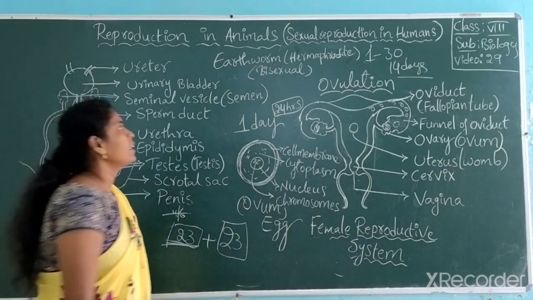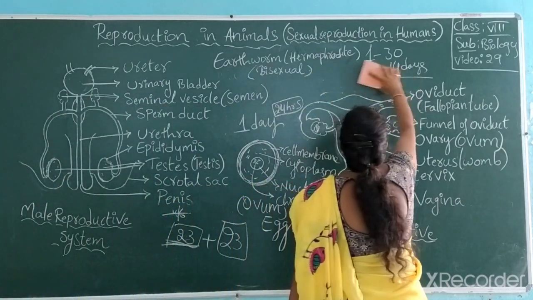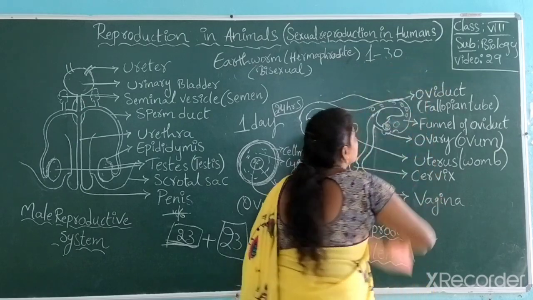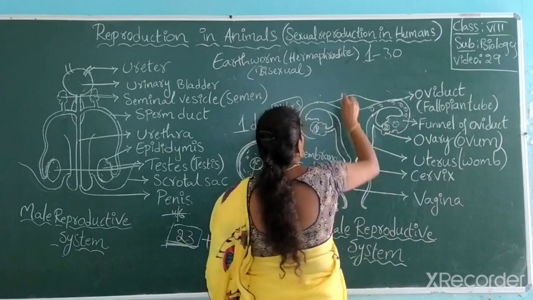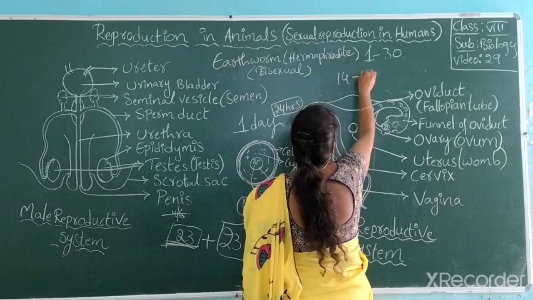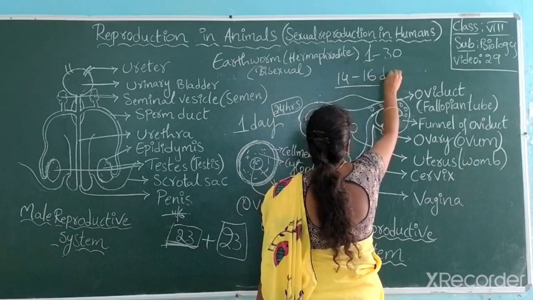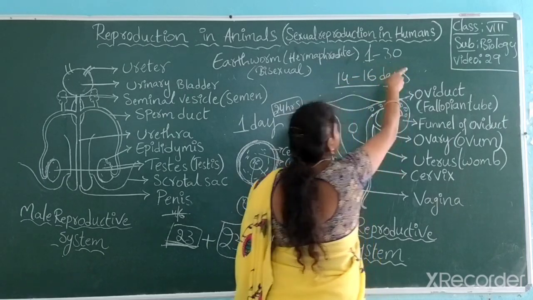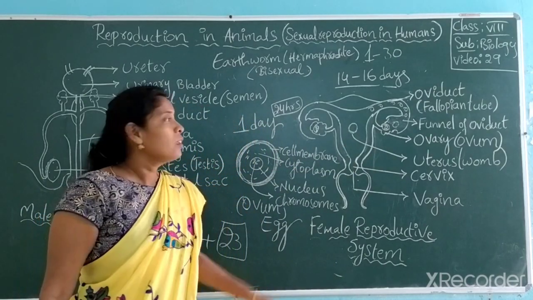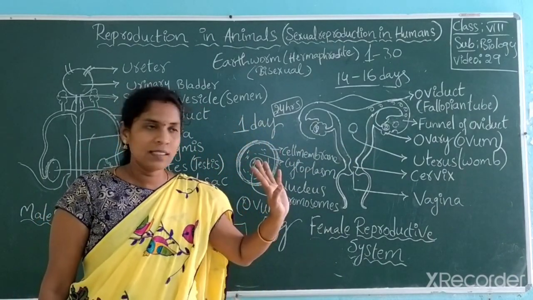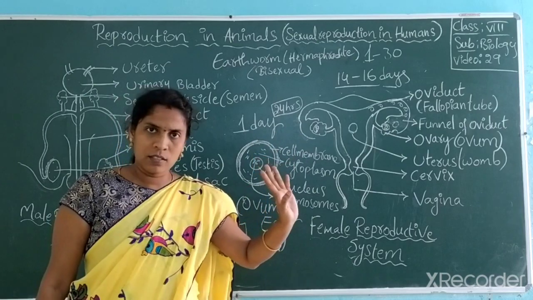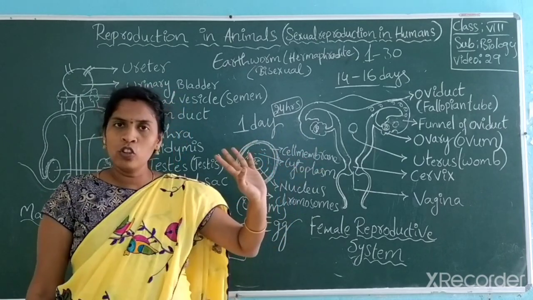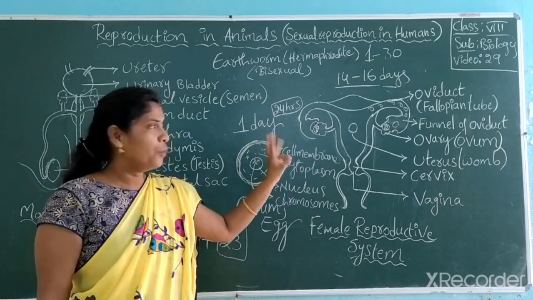In these months, 1 to 30, between 14 to 16 days, the ovum production starts. The ovum is released into the funnel of the oviduct.